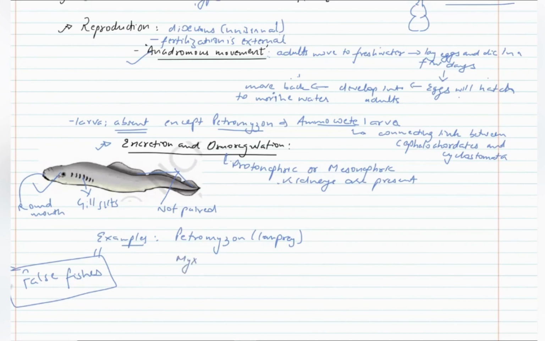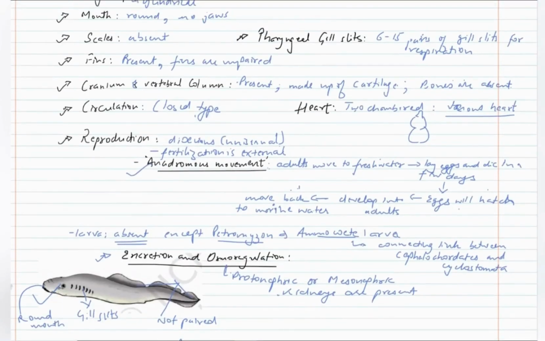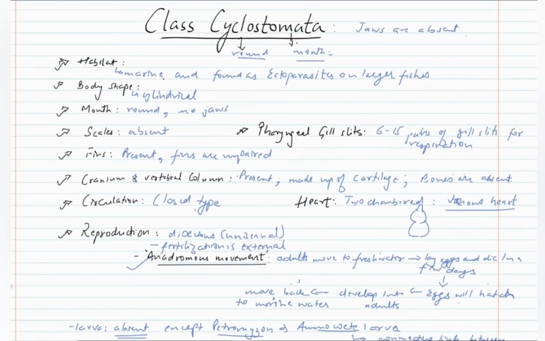Next we have myxine, which is also known as hagfish. With this we finish off class Cyclostomata.